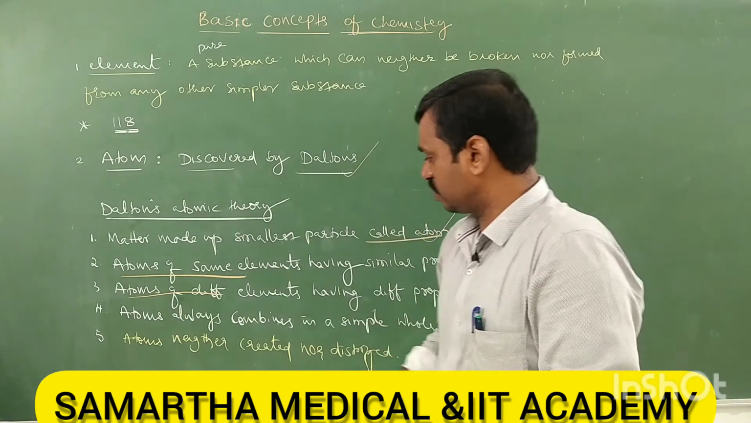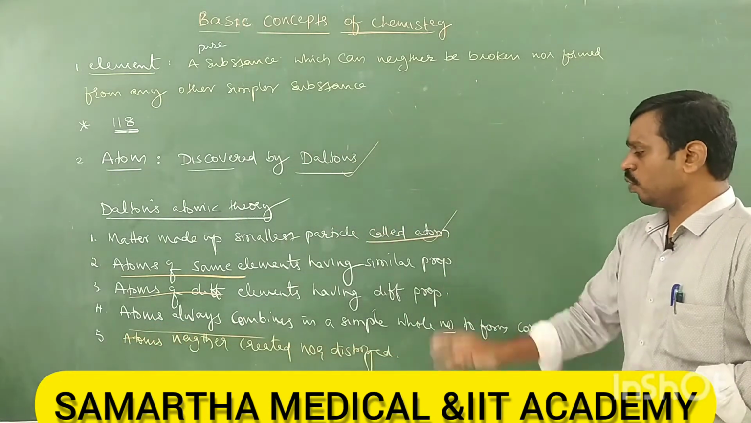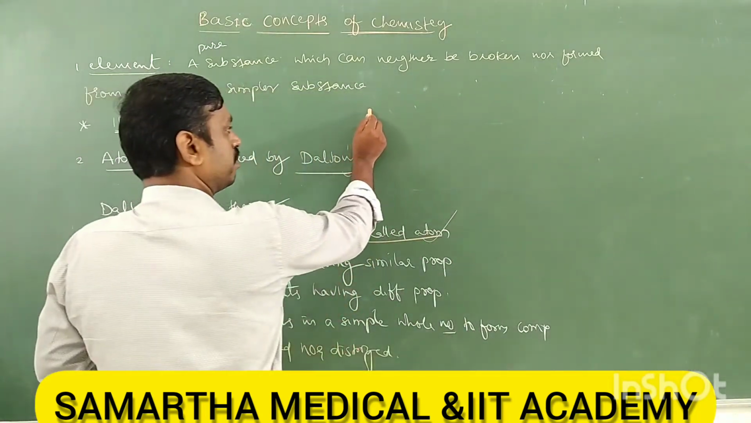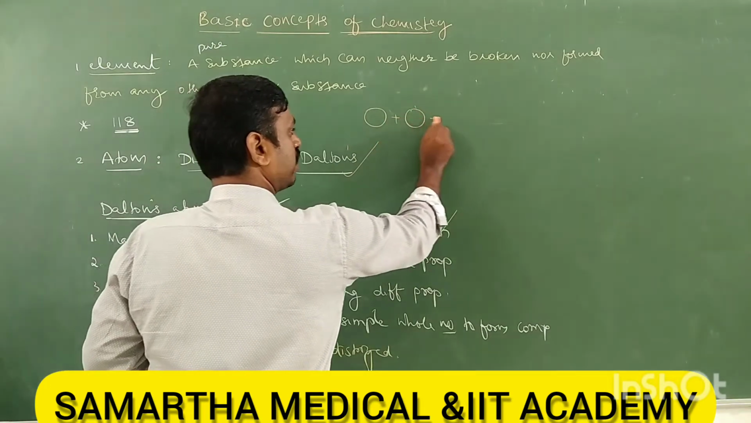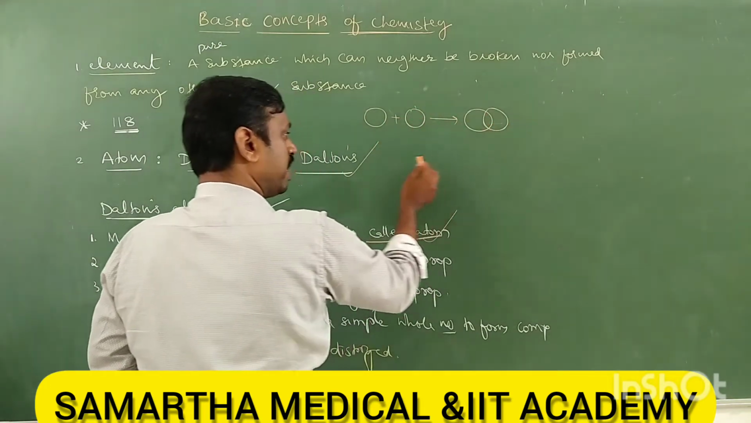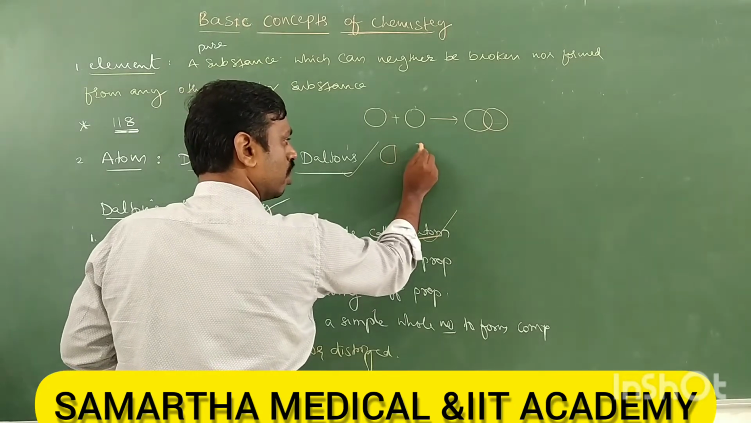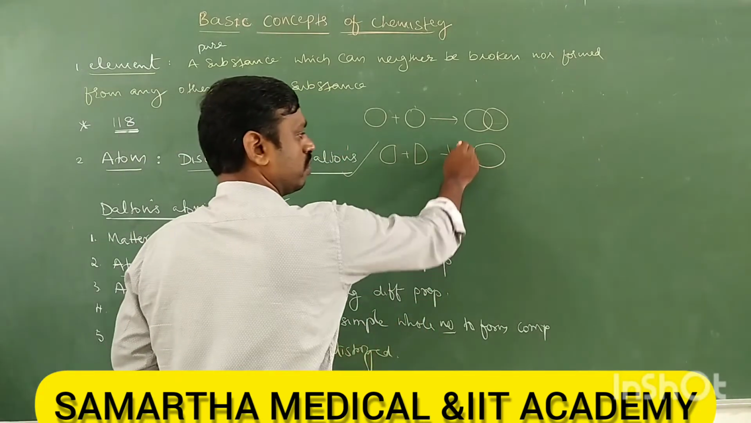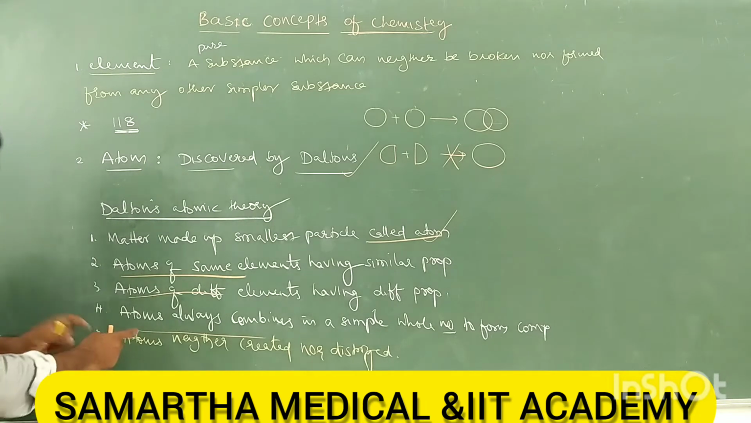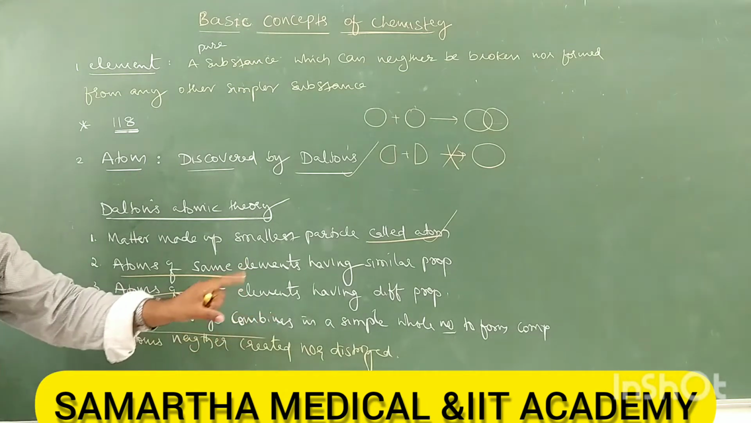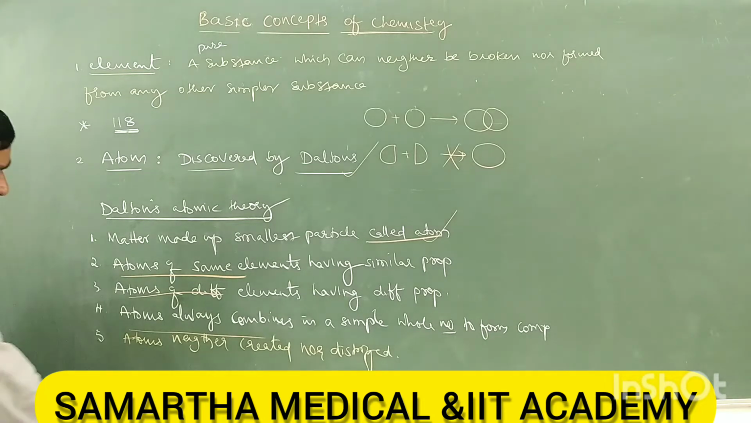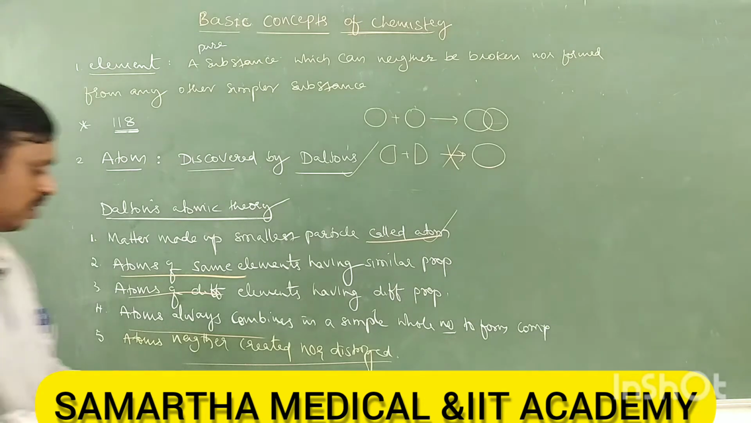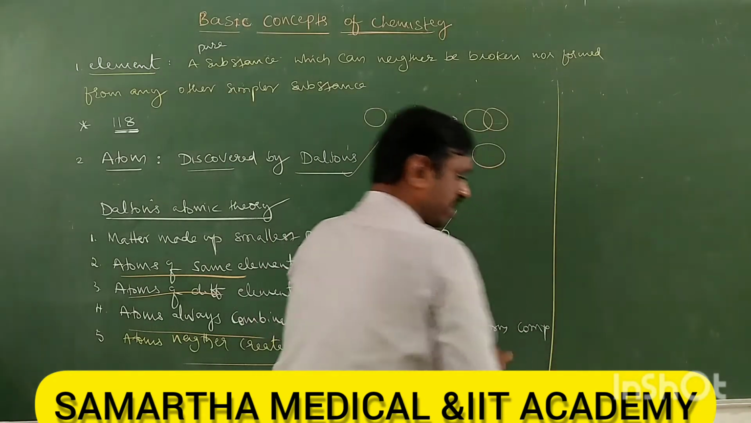That is the point. Next, atoms always combine in a simple whole number ratio. For example, one atom combined with another atom forms one molecule like this. But have you seen half an atom combined with one more half atom forming one molecule? No. This concept is not there. That means atoms always combine in a simple whole number ratio but not a fraction. Next, we have also studied that atoms can neither be created nor be destroyed. So these are some important postulates of Dalton's atomic theory.